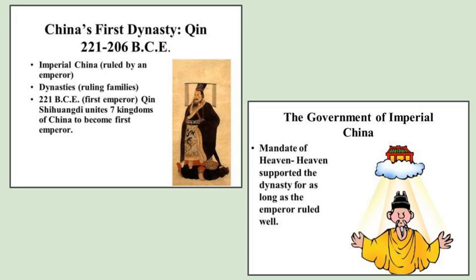China's imperial dynasties. Chinese emperors named a relative, often a son, to become emperor after their deaths. In this way, they established a dynasty, or a line of rulers from the same family. From ancient times, Chinese rulers based their right to govern on the mandate of heaven, the idea that heaven had chosen a particular dynasty to rule. The Chinese believed that heaven supported the dynasty throughout the emperor's reign as long as the emperor ruled well. Natural disasters such as floods, famines, plagues, and earthquakes were interpreted as signs that heaven was displeased.